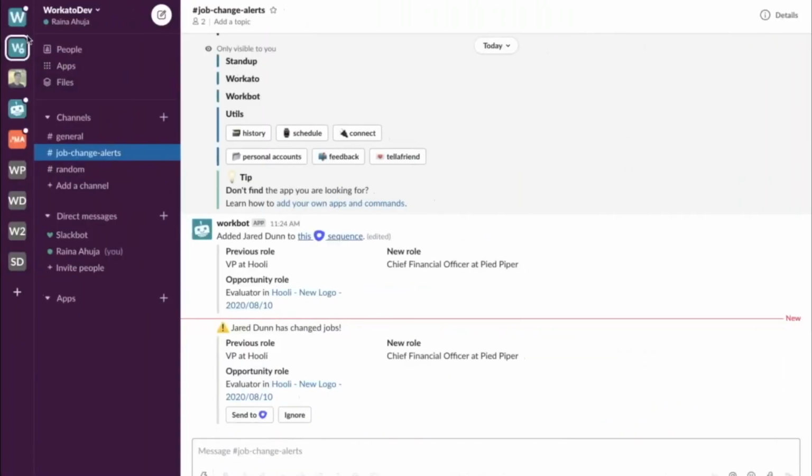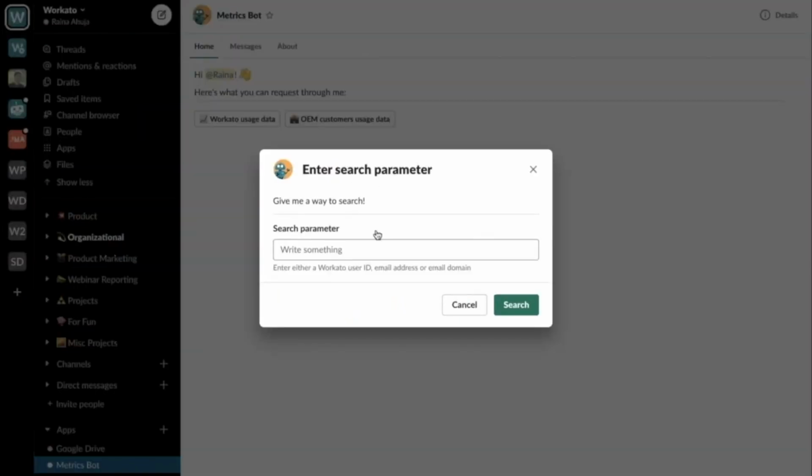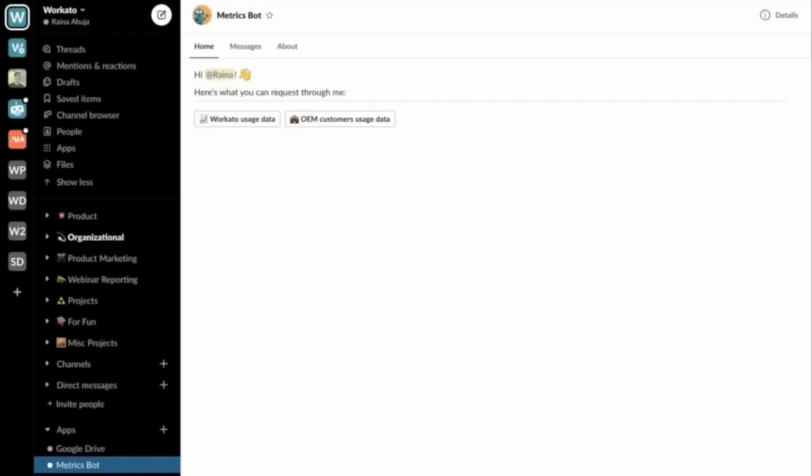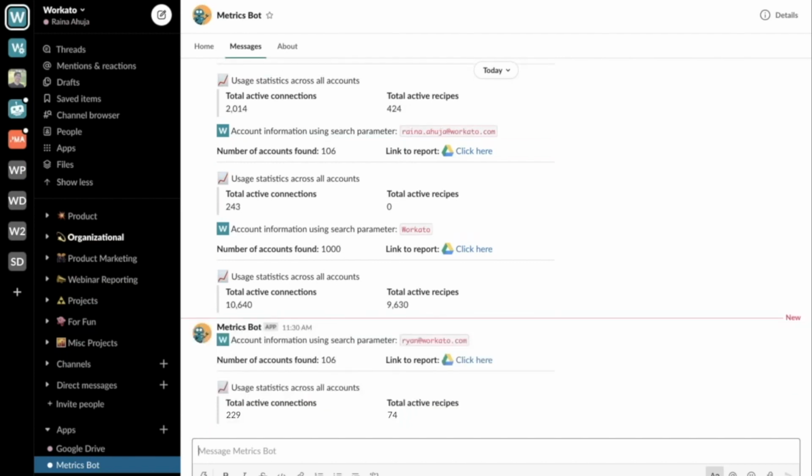If we move over to Slack, we can look at the same information in MetricSpot. So I want to look up Ryan at workato.com. Let's search him up. We're retrieving this report right now. Like Bhaskar has mentioned as well, Slack is kind of a hub for our sales team, so this is also an optimal way for our sales team to get this information.